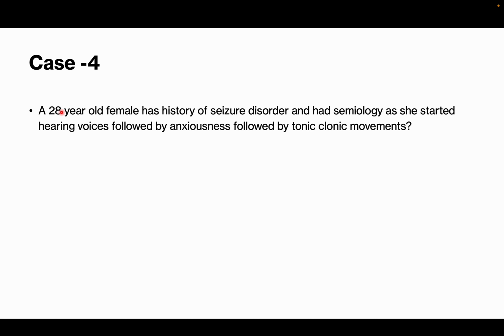The medial part is mostly olfaction, the lateral pathway is mostly auditory. Then followed by anxiousness and tonic-clonic movements. This is lateral temporal lobe epilepsy, where there is more generalization. Generally, medial temporal lobe epilepsy doesn't spread much, whereas lateral temporal epilepsy generally spreads to other parts, so that's why it causes tonic-clonic movements. So hearing voices will give you the guide. The semiology is important. Where the symptoms start is the first important thing. Hearing voices is the first thing, then followed by anxiousness. So this might be a case of lateral temporal lobe epilepsy, since it started with auditory symptoms.